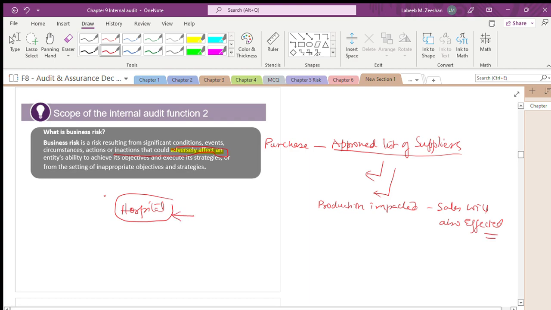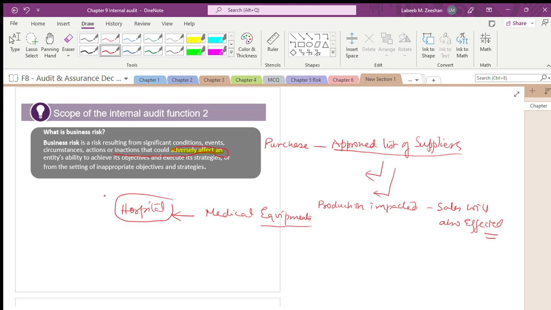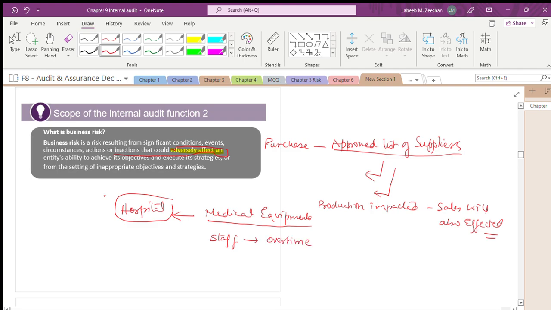We are talking about the audit of a hospital, the medical equipments, and the staff also. What happens in hospitals if staff is going to have overtime? Definitely it will have an impact, a negative effect.